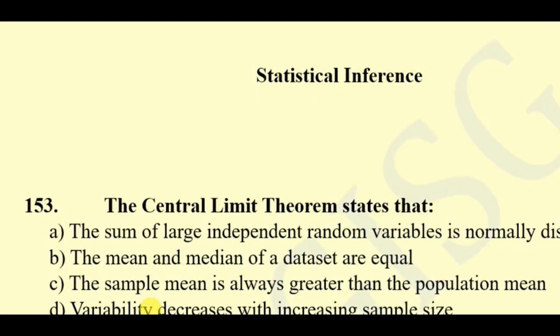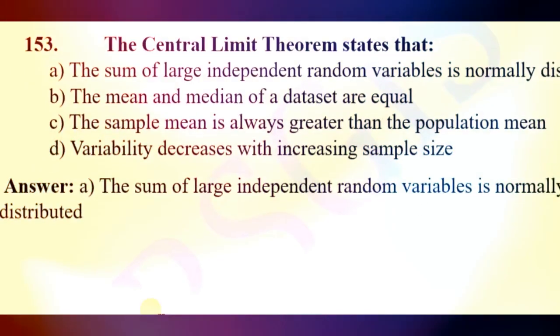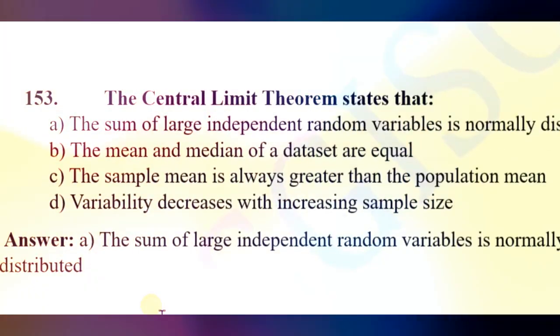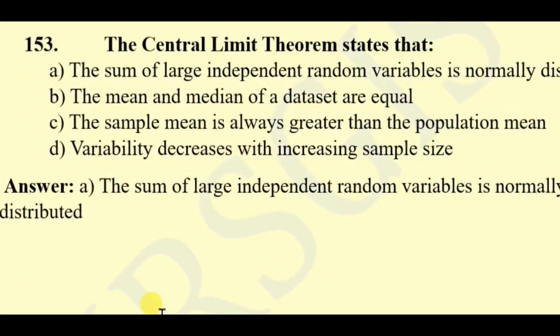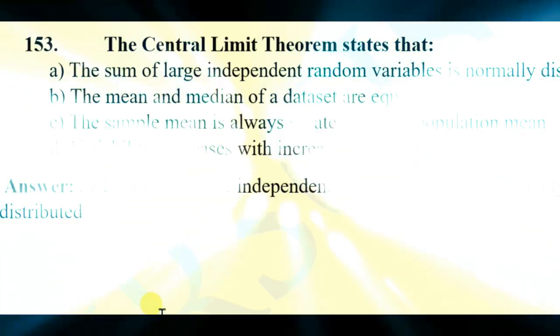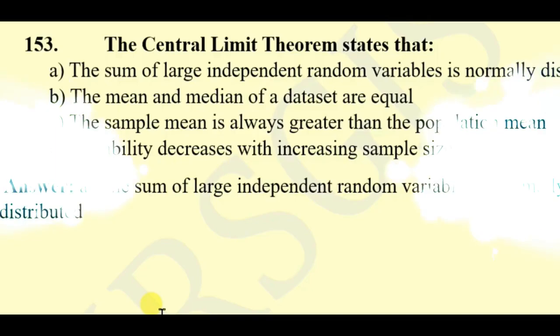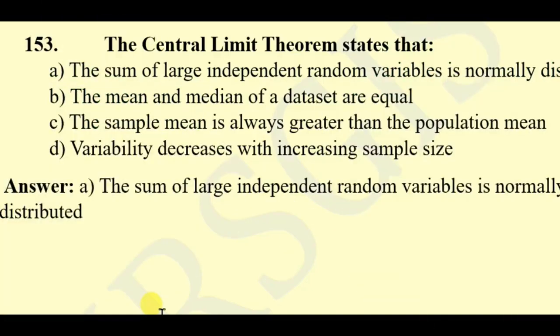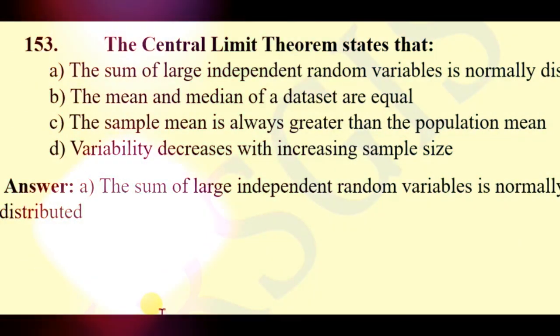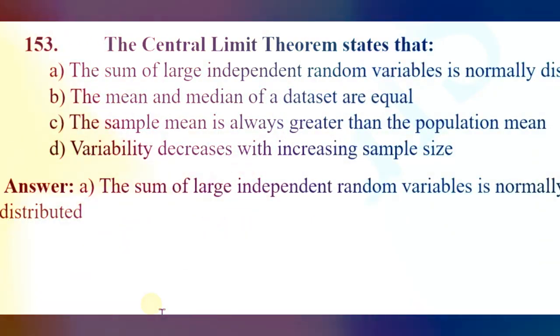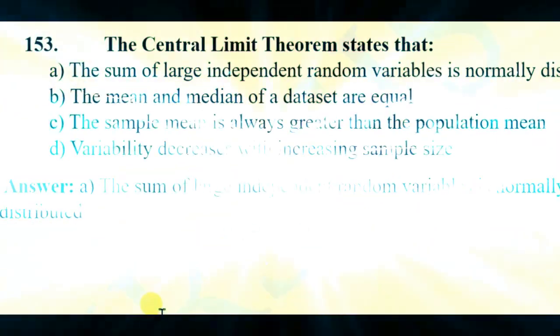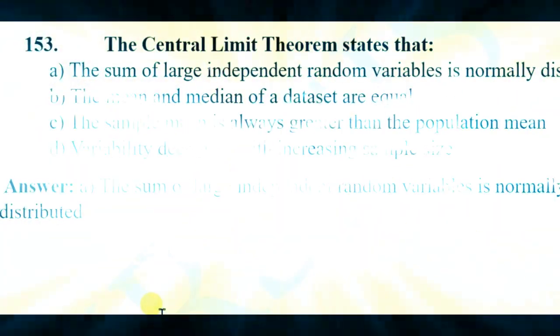Now the question category is statistical inference. Question 153. The central limit theorem states that the sum of large independent random variables is normally distributed. The mean and median of a dataset are equal. The sample mean is always greater than the population mean. Variability decreases with increasing sample size. Here the right answer will be the sum of large independent random variables is normally distributed.